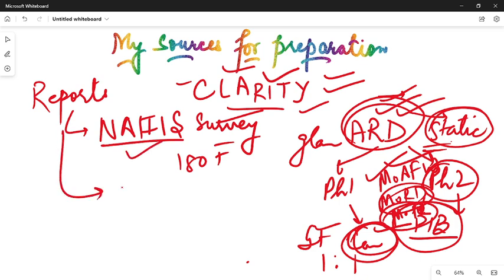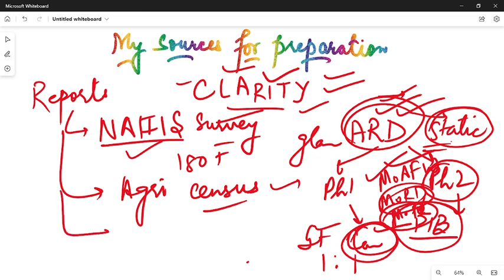The second survey is the agriculture census. It's a very big document, but I will try to find a short but effective summary for the agriculture census, and I will try to upload it over the Telegram channel. If you have a free uncopyrighted summary of the agriculture census, you can definitely upload it over the Telegram channel to help fellow aspirants as well.